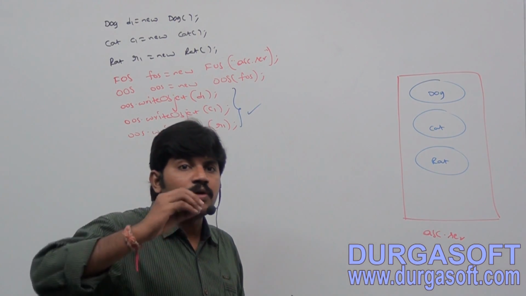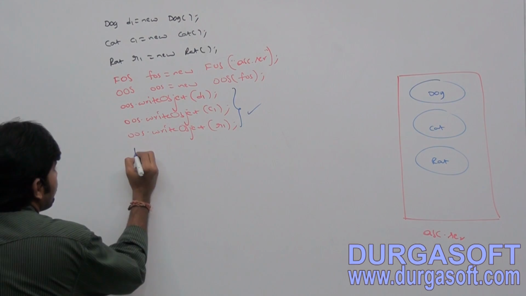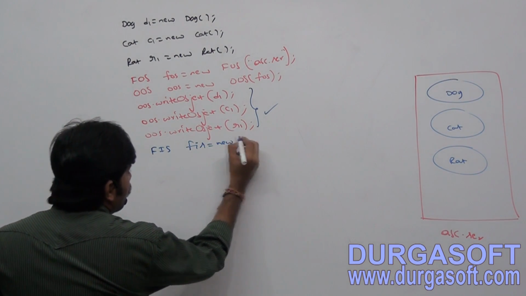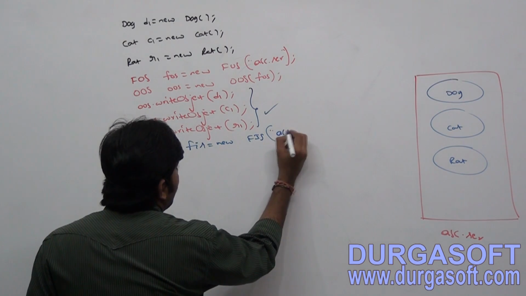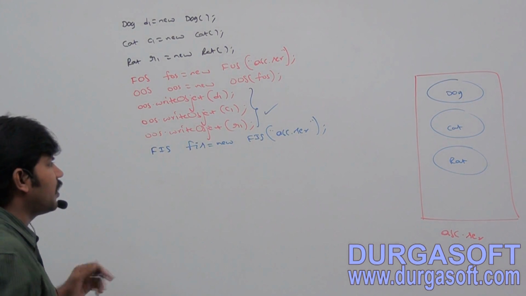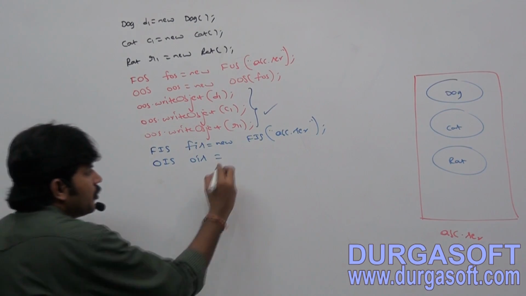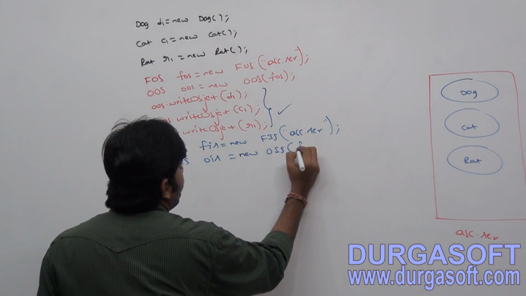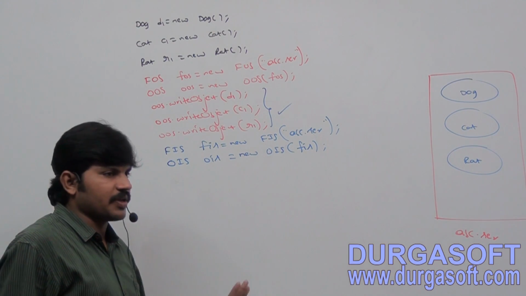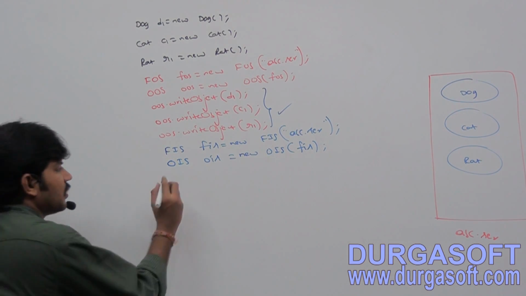Now I want to deserialize. Which code do we have to write? FileInputStream fis = new FileInputStream of abc.ser. ObjectInputStream ois = new ObjectInputStream of fis. Now my target is to deserialize these objects.